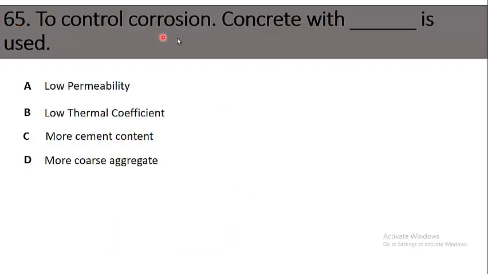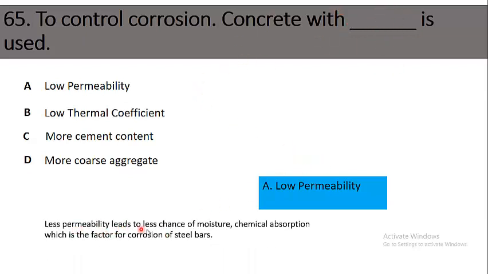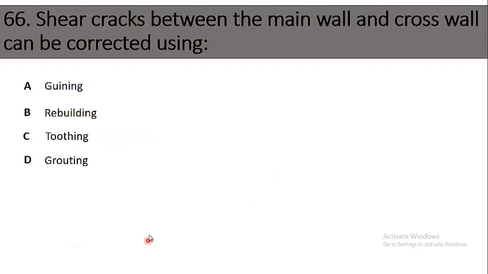65. To control corrosion, concrete with dash is used. Option A, low permeability; B, low thermal coefficient; C, more cement content; D, more coarse aggregate. The right option is option A, low permeability. To control corrosion, concrete with low permeability is used. Less permeability leads to less chance of moisture and chemical absorption, which is the factor for corrosion of steel bars.